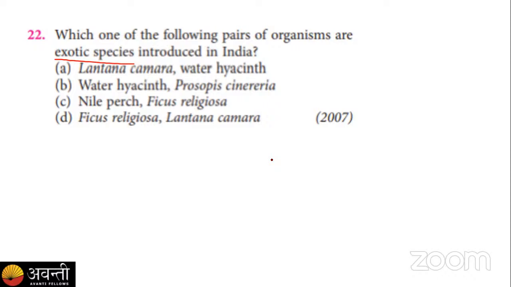Your option A says Lantana camara with water hyacinth. B, water hyacinth with Prosopis cineraria. C, Nile porch and Ficus religiosa. D, Ficus religiosa and Lantana camara. So these are the four options out of which you have to choose your correct answer.